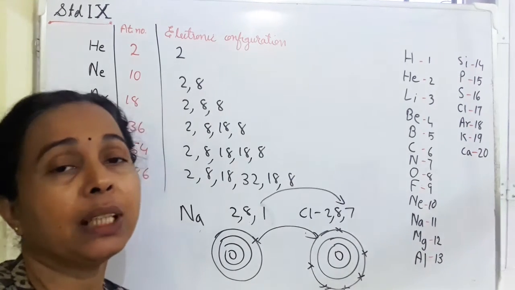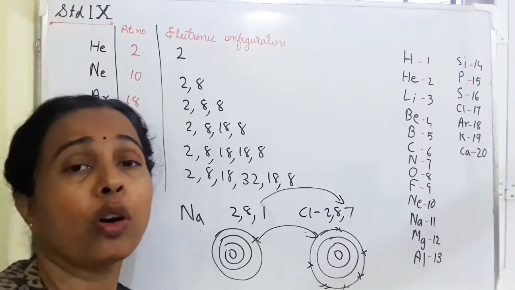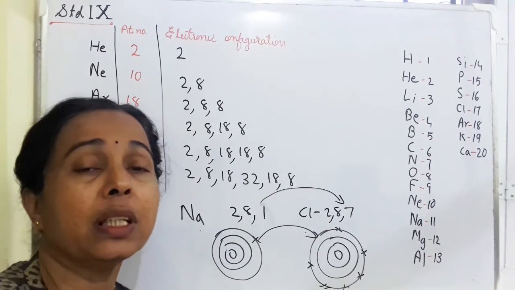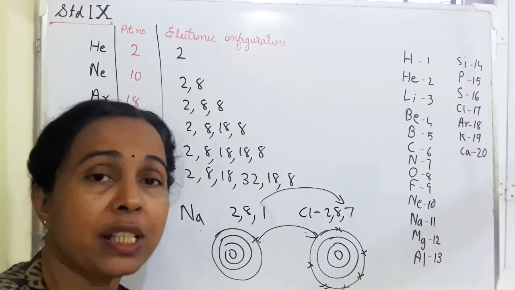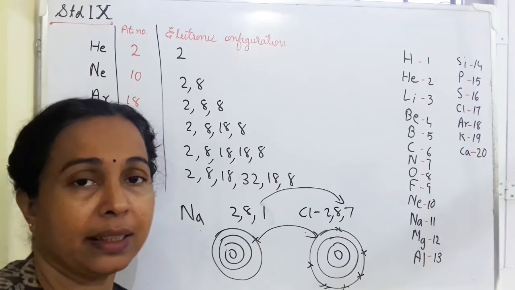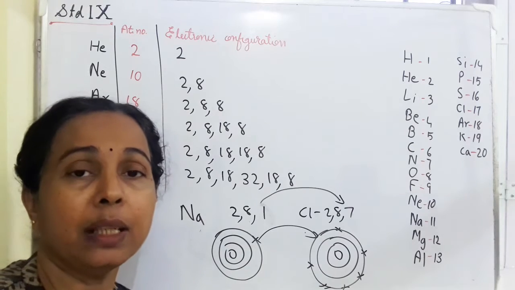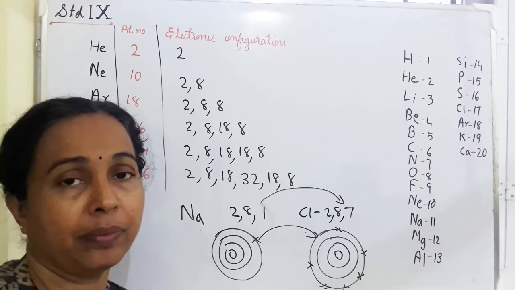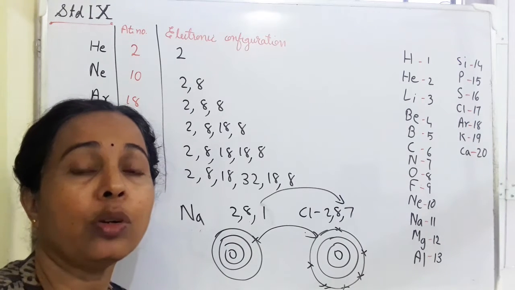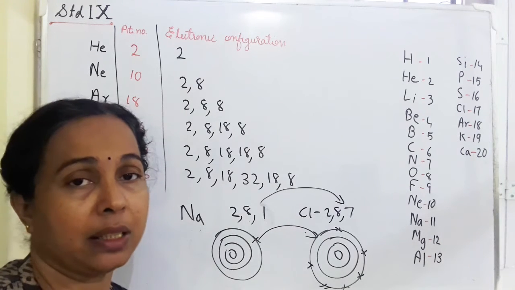So atoms combine with other atoms to get stability, either by losing electron, or by gaining electron, or by sharing electron. The number of electrons gained, lost or shared by an atom is known as its combining capacity or valency. This is the modern definition of valency, which we have learned on page 3 of chapter 1. It states that the valency of an element is the number of electrons that an atom can lose, gain or share during chemical reaction with another atom.